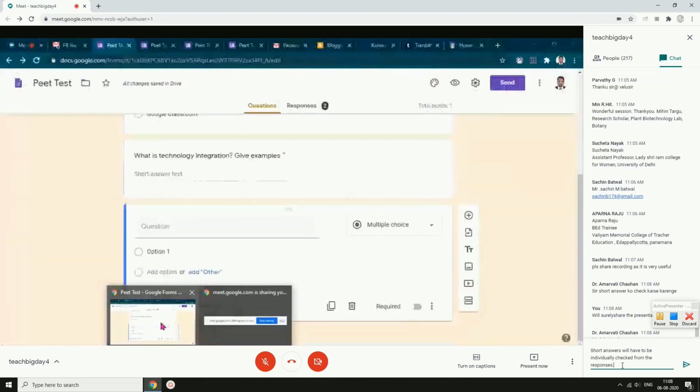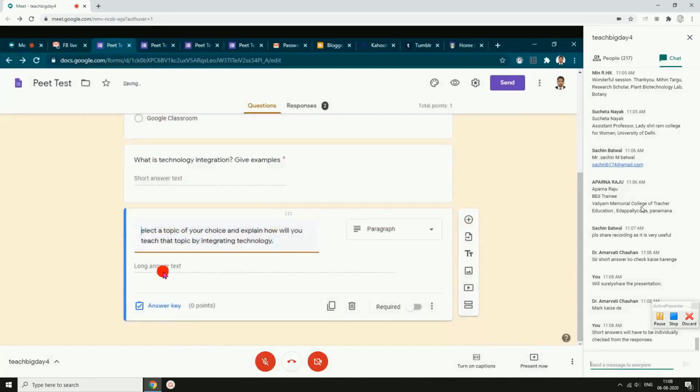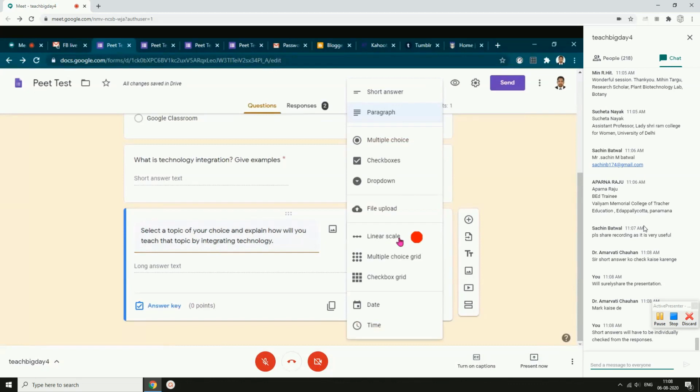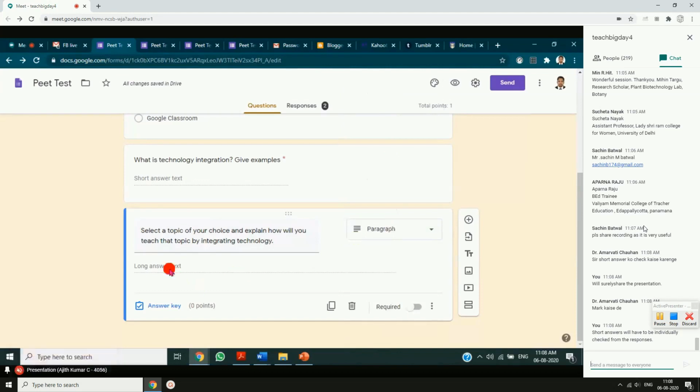These questions are from my program which I'm coordinating. Now this is an essay question, so I'll select paragraph. Essay question is marked here as paragraph. Long answer, no answer key. This is also required. So it is getting saved. All changes saved in Drive.